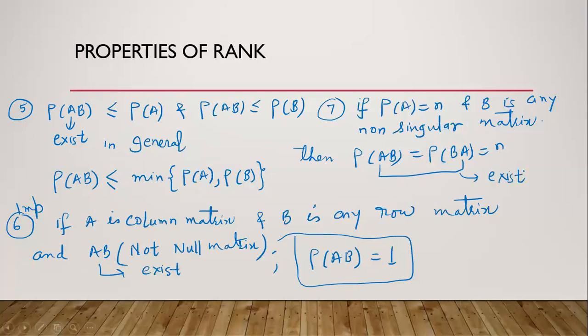If AB and BA exist, then its rank will be equal to n also. So these are some important properties of rank.